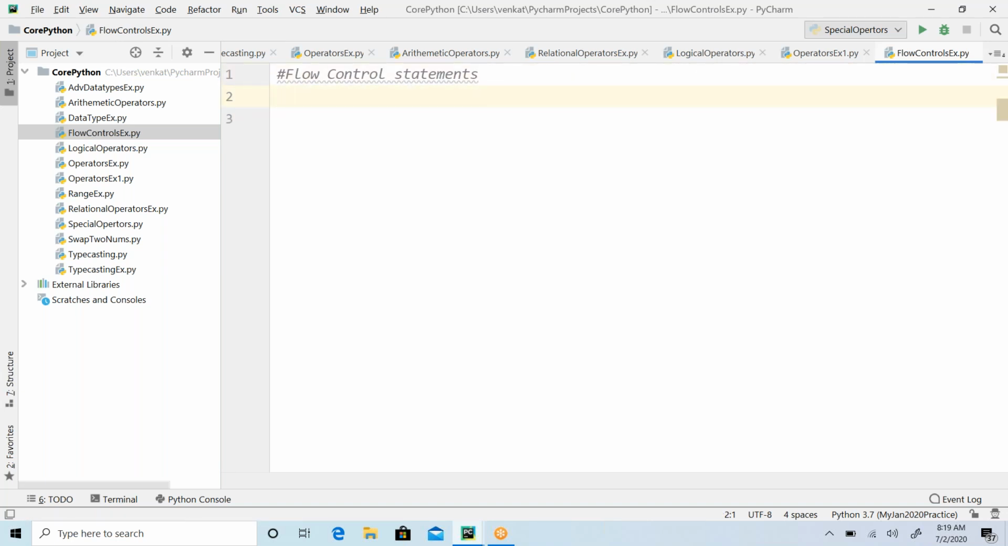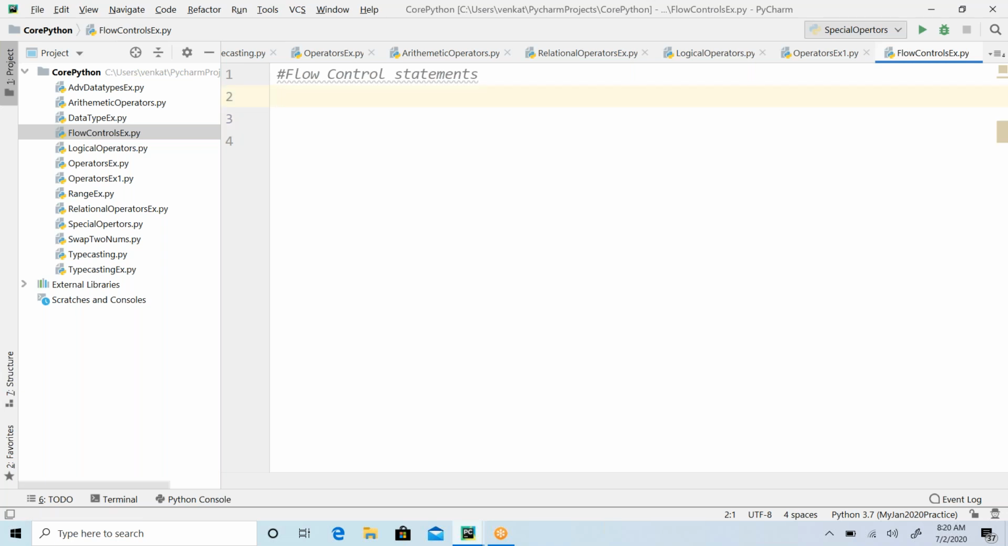So what does it mean? It's like controlling the execution flow. Depending on the requirement, we might need to execute the same code again and again. We might need to skip a few lines of code from the execution. Depending on the logic, we control the execution flow.